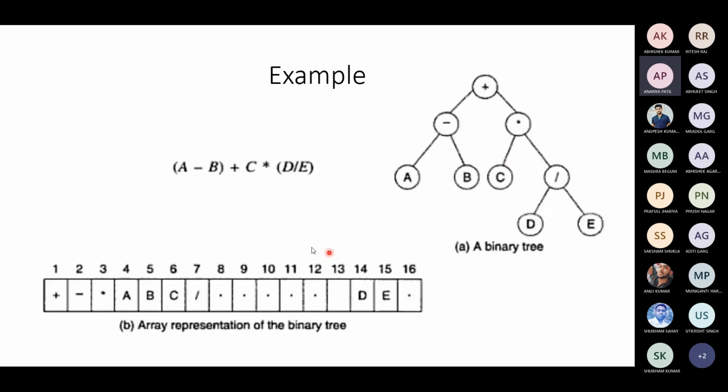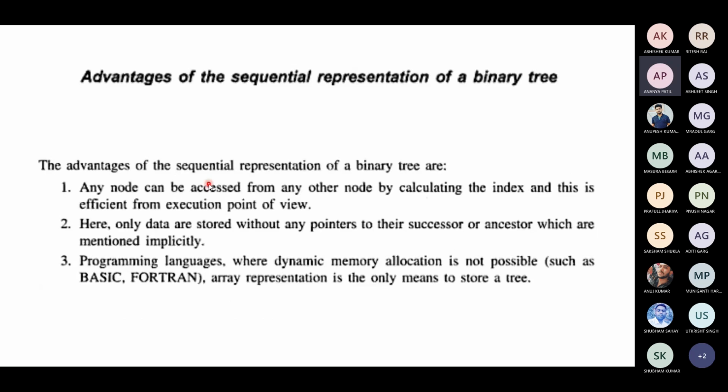So the other way we can represent a tree is using linked list. So the advantages of sequential representation using arrays: any node can be accessed from any other node by calculating the index, which is very efficient. If you want to calculate your parent, just divide it by 2. You want to find your left child or right child, you calculate, multiply by 2, that is 2i or 2i plus 1. This is very efficient. This is advantage. Only data are stored without any pointers or their successors. Ancestors are mentioned implicitly. Programming languages where dynamic memory allocation is not possible, array representation is the only way we can store the tree. These are the advantages.